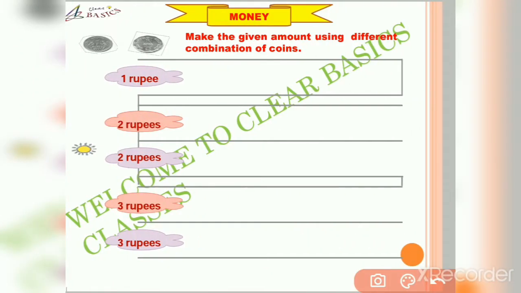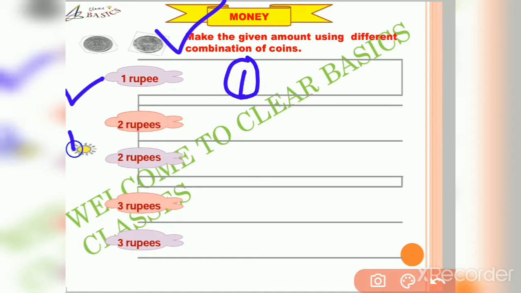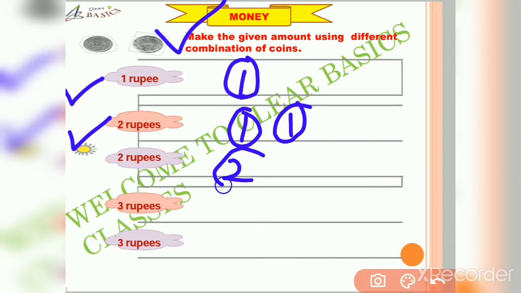Now friends, let us make the given amount using the combination of coins. To make 1 rupee, we can use only a 1 rupee coin. Next, to make 2 rupees, we can use two 1 rupee coins or one 2 rupees coin. Next we have 3 rupees.